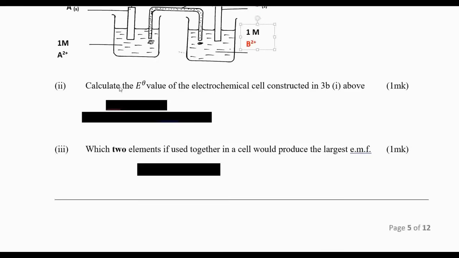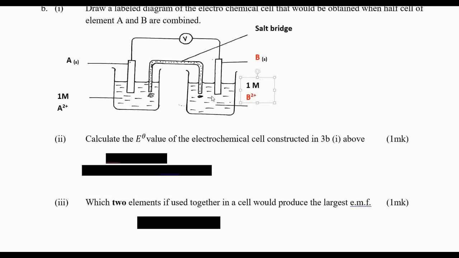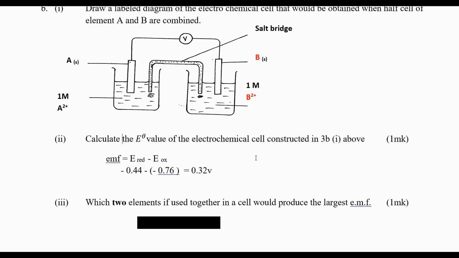The next question is to calculate the EMF or the E value of the electrochemical cell constructed when B and A are connected, the two being half cells. What will be the value? So I have given this here.